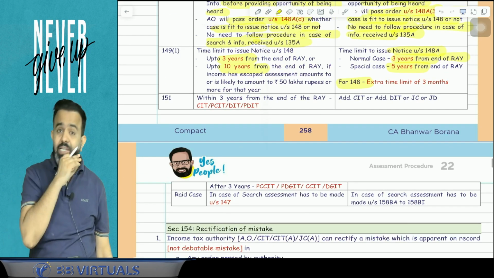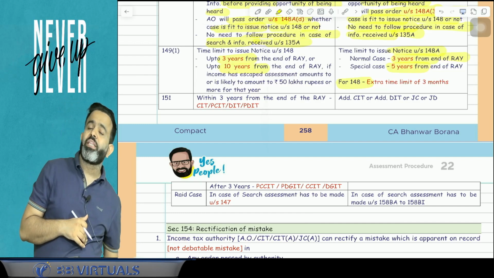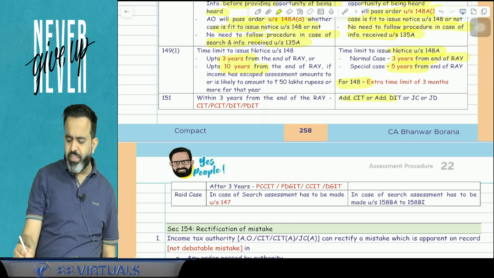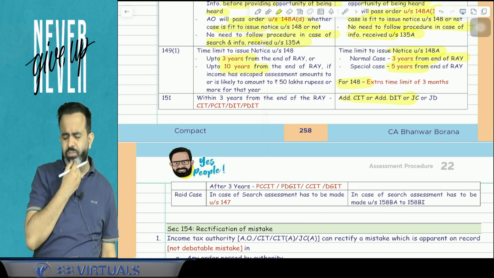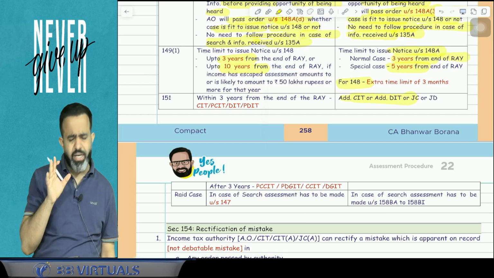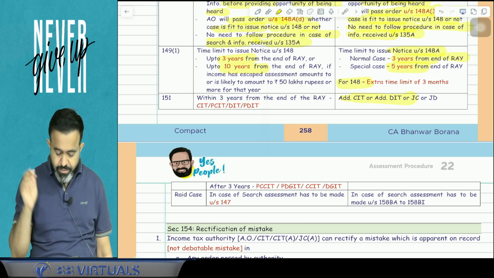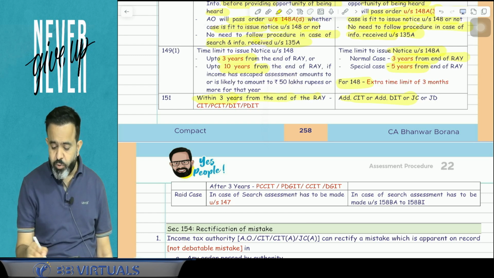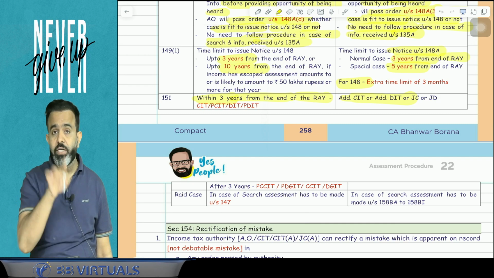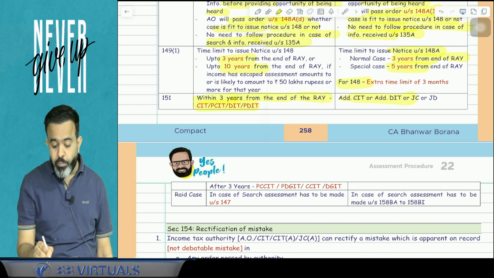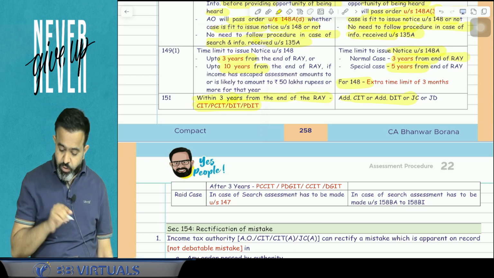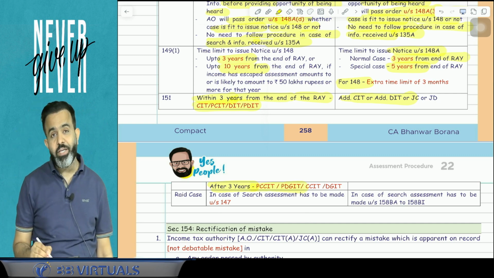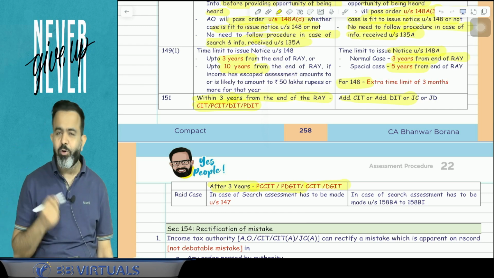Done. After that, guys, they have to take approval from the higher authority while passing the order that your case is fit or not fit. And the higher authority is now joint commissioner, joint director, additional commissioner, additional director. But earlier, if notice was issued under section 148 or 148A within 3 years from the end of the relevant assessment year, then they had to take the approval from the CIT, PCIT, DIT, PDIT. And if notice was issued after 3 years, then they had to take the approval from the PCCIT, PDGIT, CCIT or DGIT.